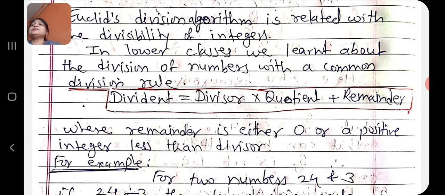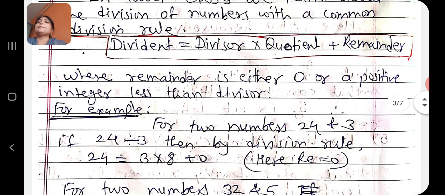To understand this, we take some examples. First example is for two numbers 24 and 3. If we divide 24 by 3, then by the division rule we can write 24 is equal to 3 into 8 plus 0. Here the remainder is 0.